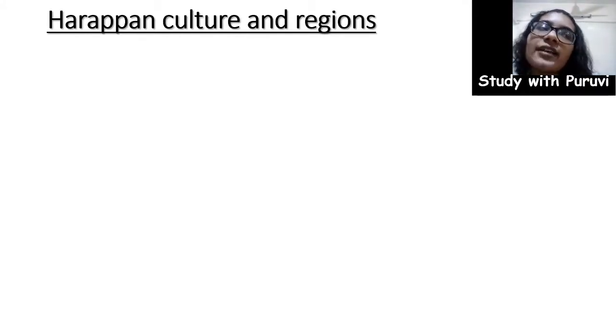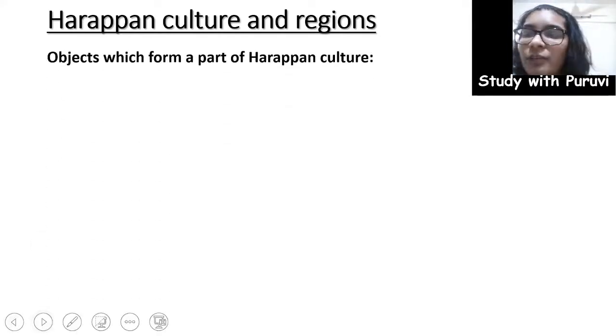So we can't give the importance to some particular regions. So basically we'll talk about some important places, but if we see on a broader scale, every place had an importance of its own, because every place had a different function to perform. So first we'll talk about the Harappan culture.